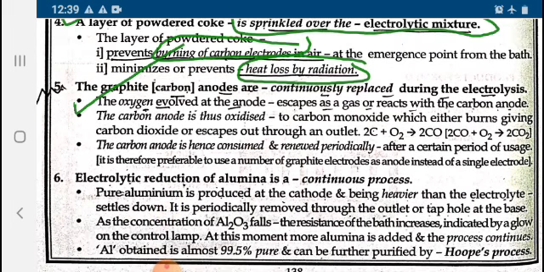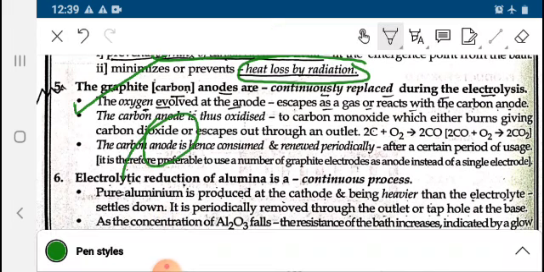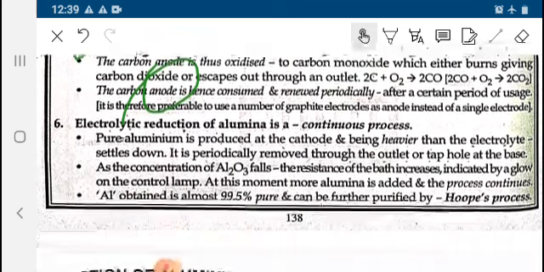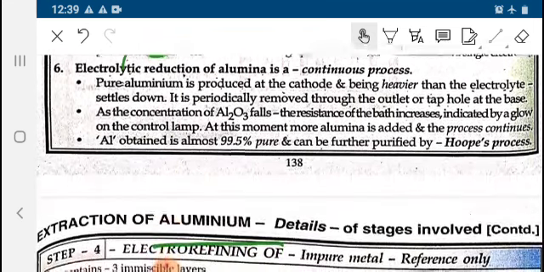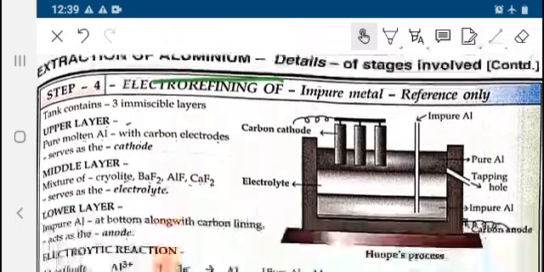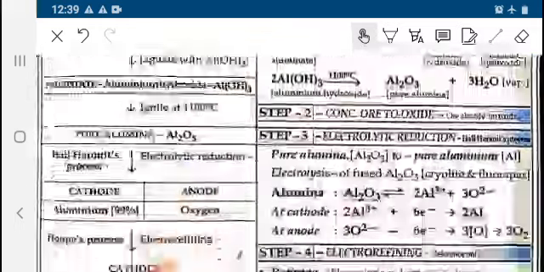The reason is the anode undergoes oxidation and the carbon rod is converted to CO and CO2. Electrolytic reduction of alumina is a continuous process and the refining process is known as Hoope's process. 99.5% purity is obtained.